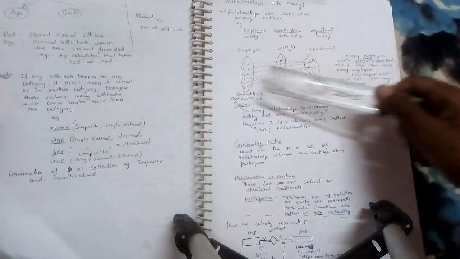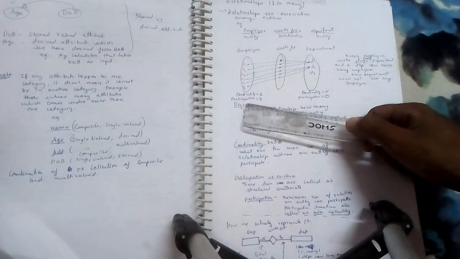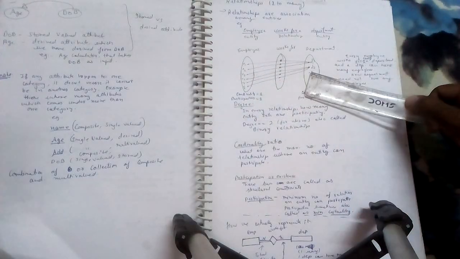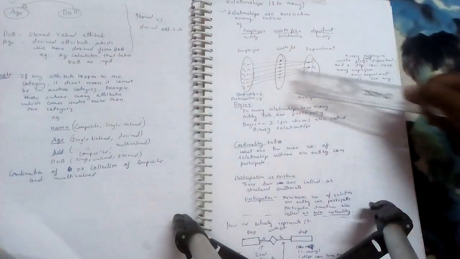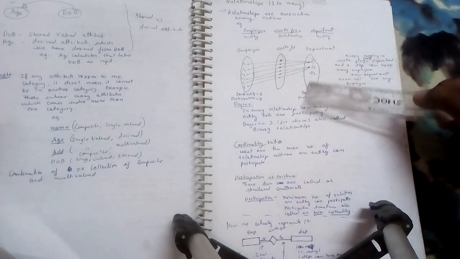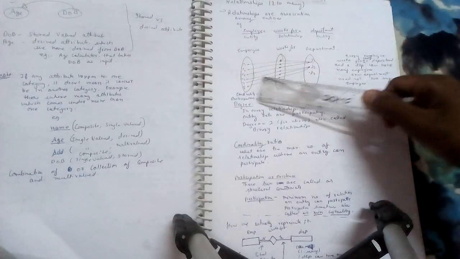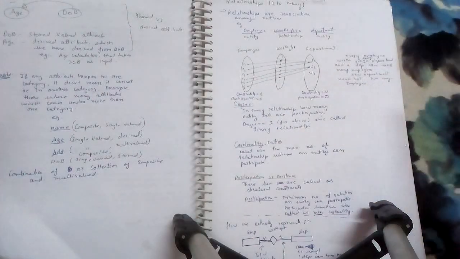Participation is basically the minimum number that an entity can participate in. So an employee can participate in at least one department, right? And the department can participate in 0. I already told you, it's not like every department will have employees. D3 does not have any employee, so D3 is 0.